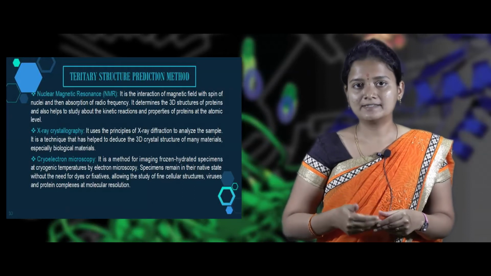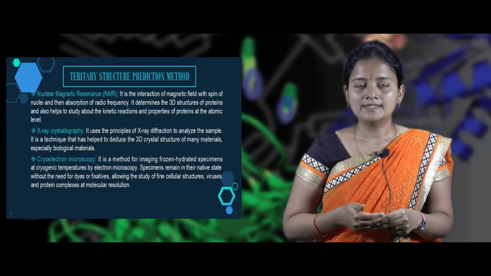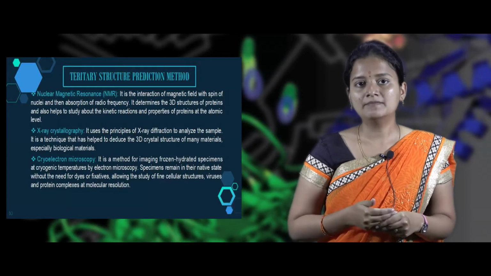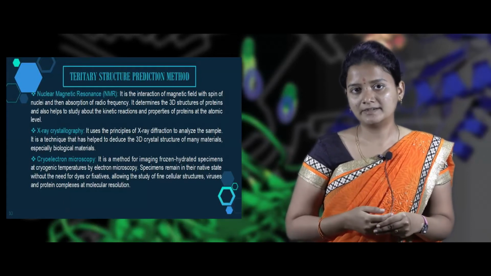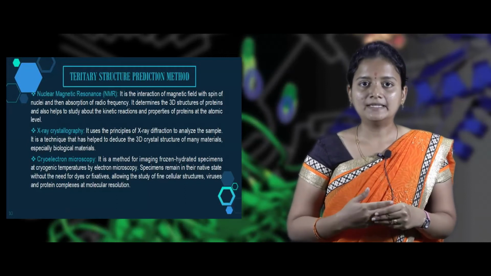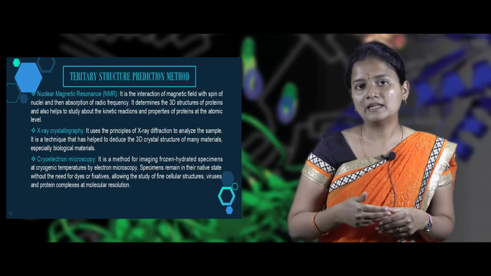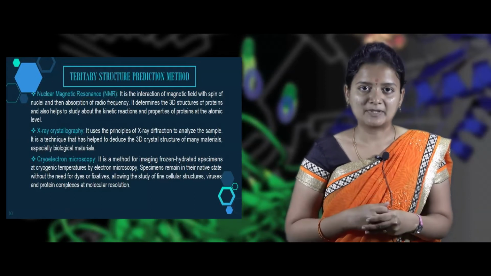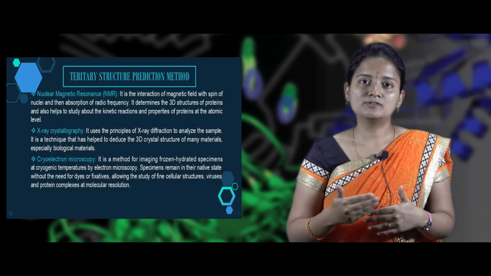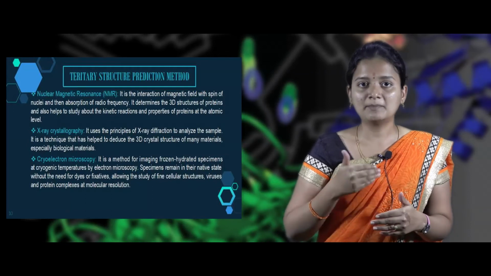Now we will be discussing tertiary and quaternary structure prediction methods. Under this category, we will be seeing three main methods, that is NMR spectroscopy, X-ray crystallography, and finally Cryo electron microscopy. So now we will be seeing NMR spectroscopy. What is NMR spectroscopy? It mainly depends on the nuclear spin, and this nuclear spin helps us generate a magnetic field.